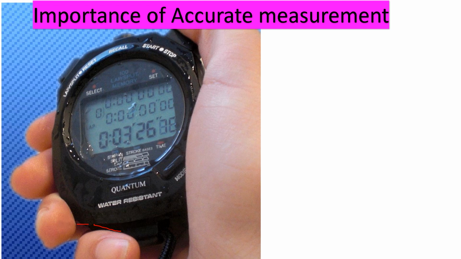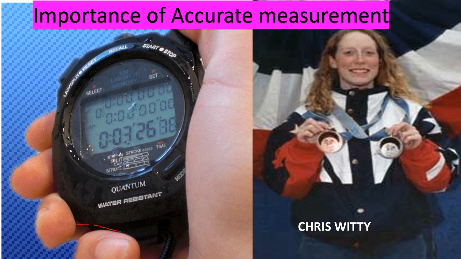Children, do you know it took Chris Witty, American speed skater and racing cyclist, just 130 milliseconds to become an Olympic gold medalist in 2002? Witty's closest competitors in the 1000 meter speed skating in the same year, 2002, lost by just 1/10 of a second. So a fraction of a second was all it took to determine whose anthem was played once the race was over. So in sports events, milliseconds and seconds play a very important role.